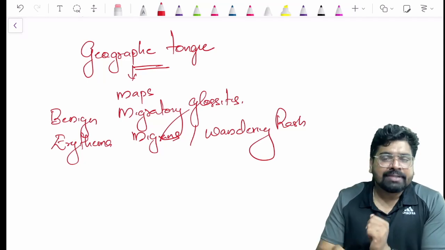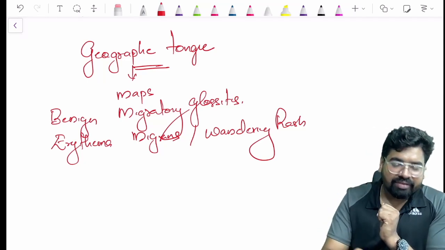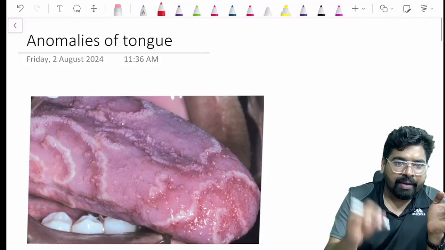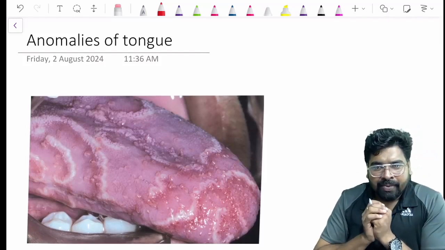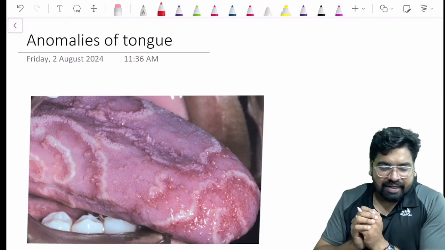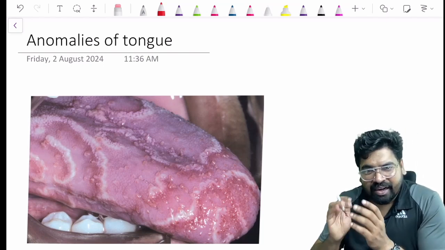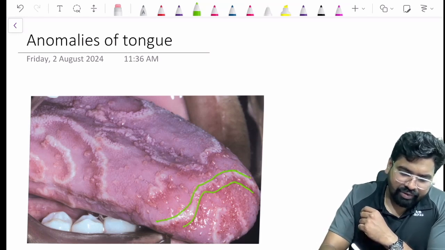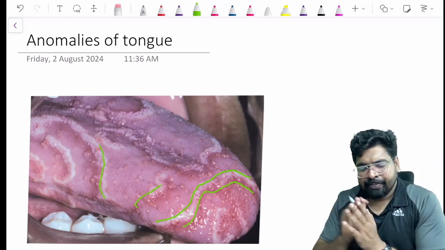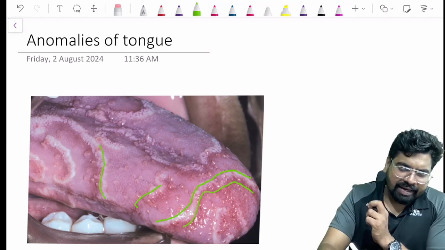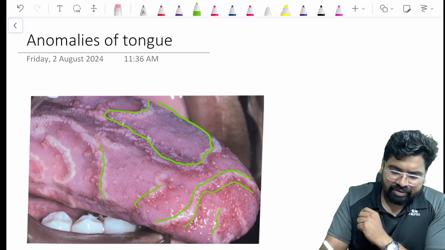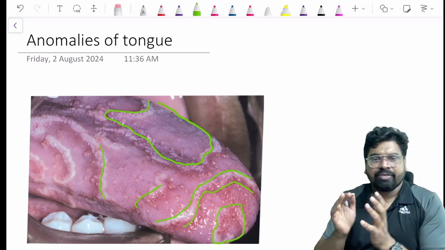Now what is exactly this? I will show you the image of this. This is actually a very good image based question in your NEET examination. Can you see this image? In this image you can see that there are certain white and red lines or white and red areas, right? In this portion you can see the redness, and in between you can see these white areas. So these are looking like geographic areas, like a land, a map, right? A piece of map, and this will also look like a piece of map, right?